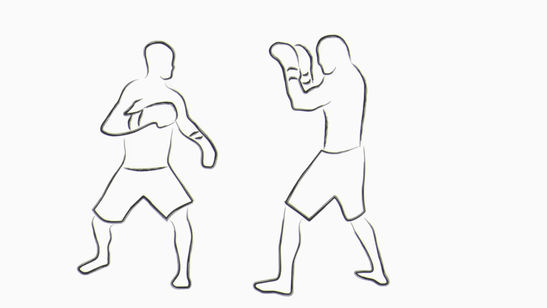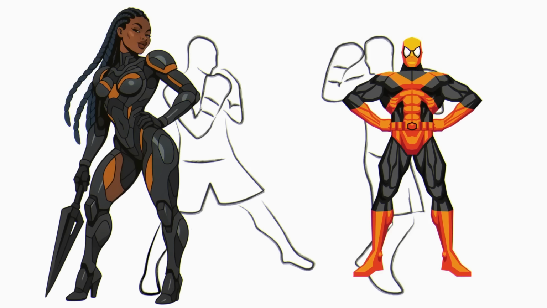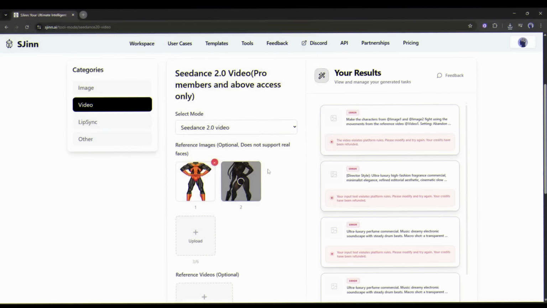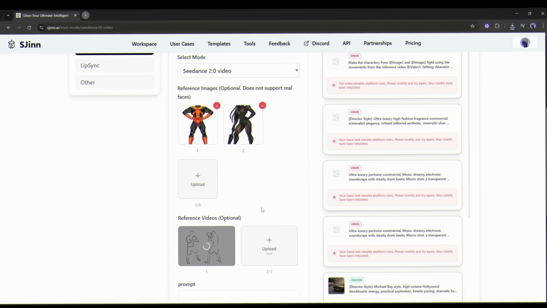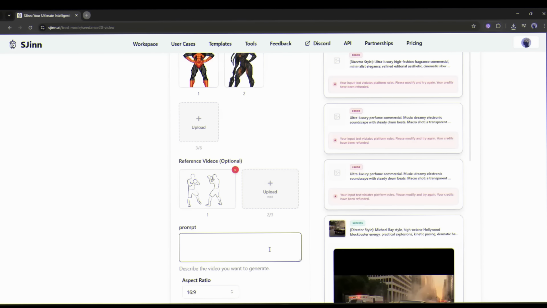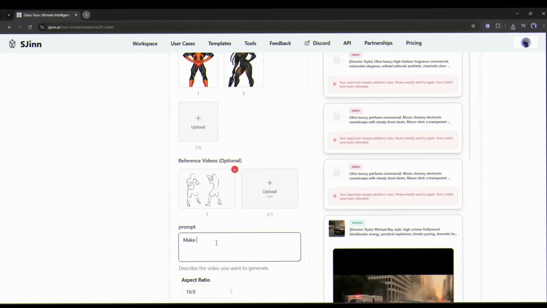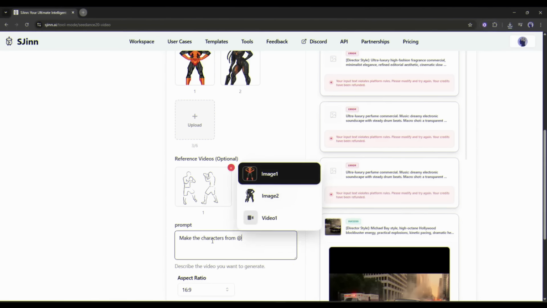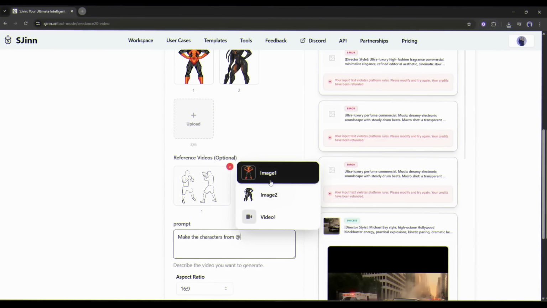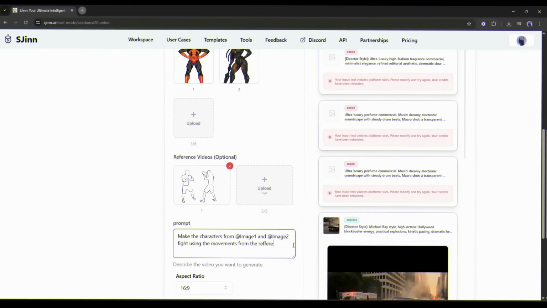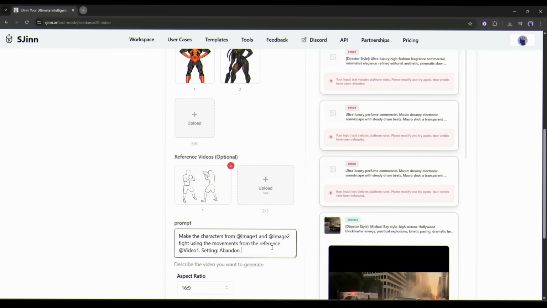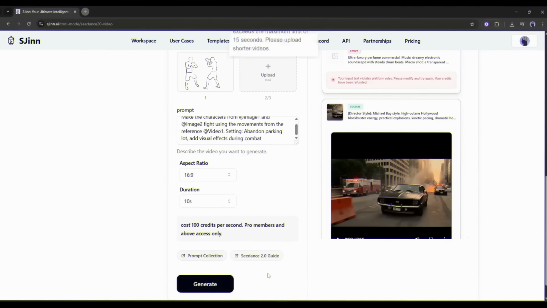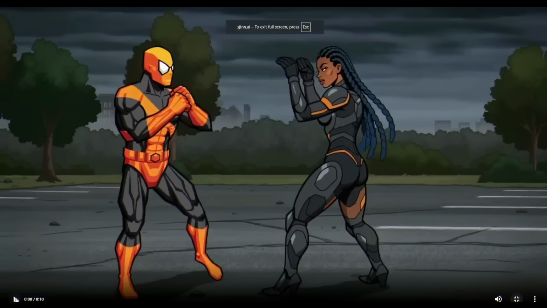I want to recreate this video using these characters. So what do I have to do? I am uploading the character images. I will upload the reference video clip. After that, come to the prompt section. I am typing, "Make the characters from." Now type, I am selecting image 1. After selecting image 1, select image 2. Now I am typing, "Fight," using the movements from the reference video. Then generate the video. And here is the result.